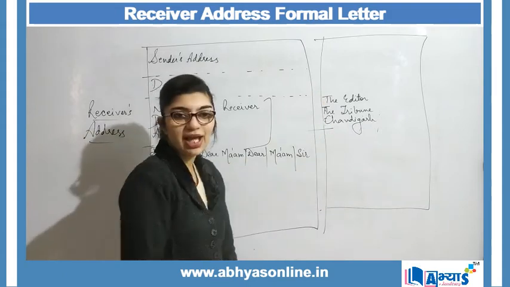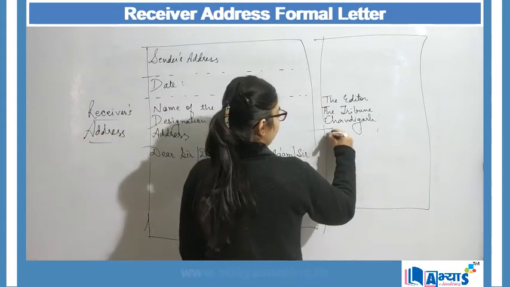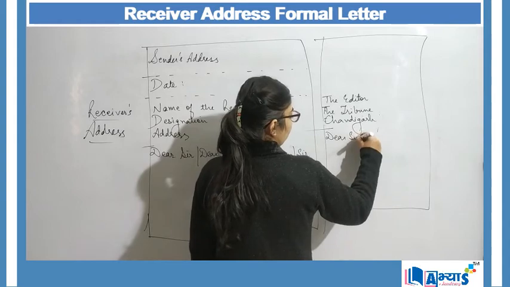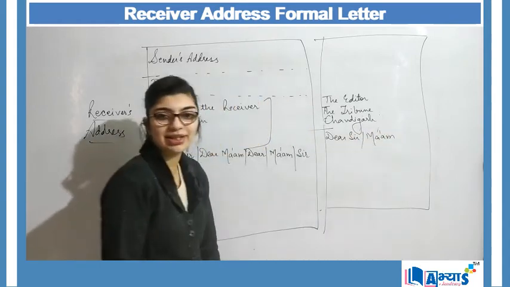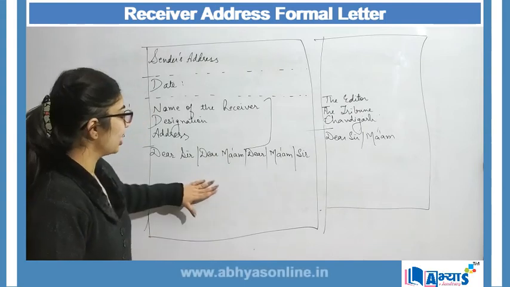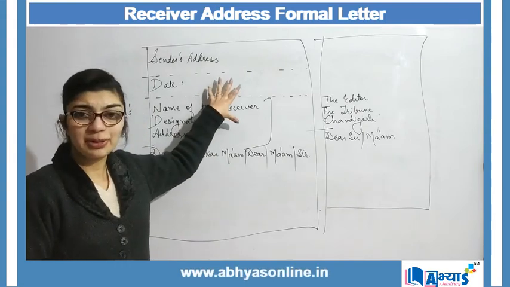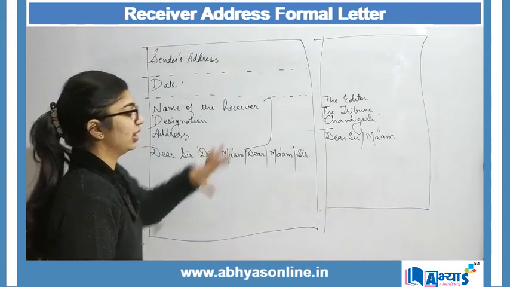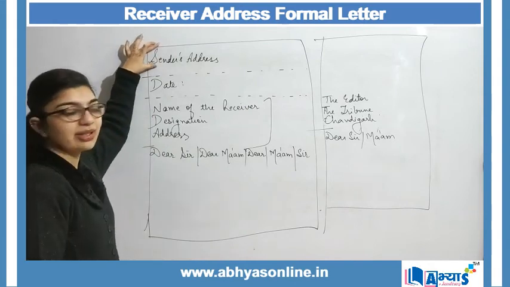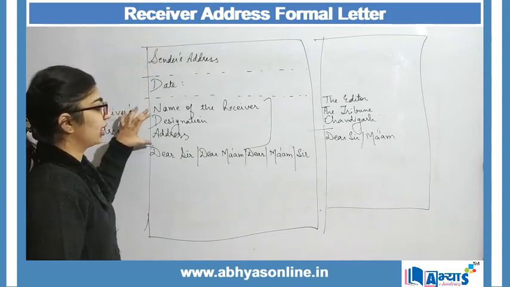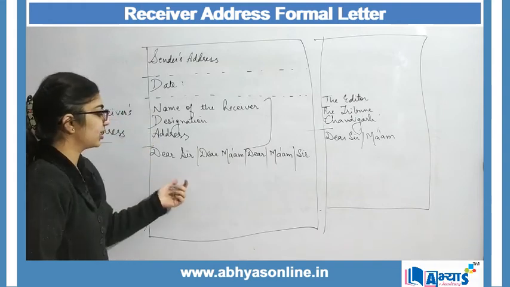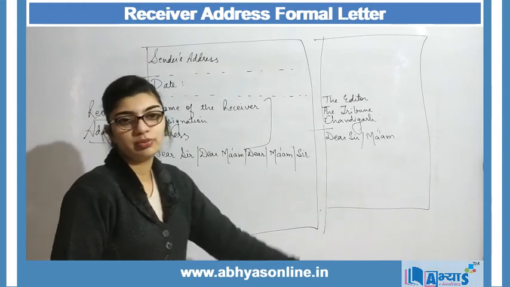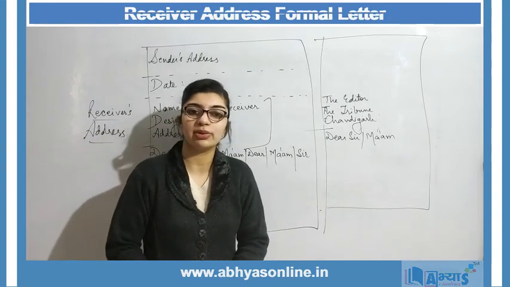Then we will leave a line and then we will begin with dear sir or ma'am, whoever you are writing the letter to. So till here is the basic heading of the letter, that there will be a sender's address, a date, name of the receiver, address of the receiver, and then we have dear sir, dear ma'am, whatever you wish to write.